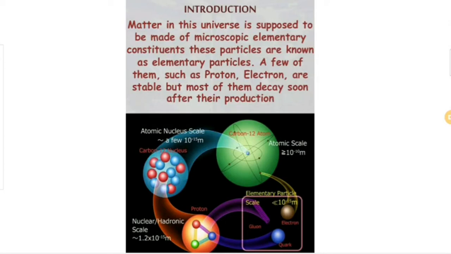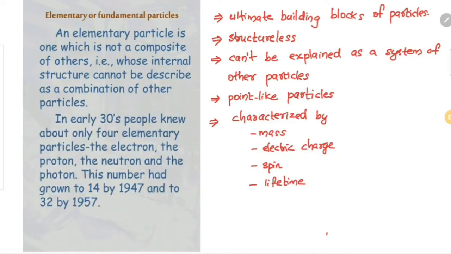But later, with the discovery of quarks, it is clear that quarks and leptons are the fundamental or elementary particles. So, what are the properties of elementary particles? Or what do we mean by an elementary particle? An elementary particle or fundamental particle is one which is not a composite of others. That means it has no internal structure. Its internal structure cannot be described as a combination of other particles.